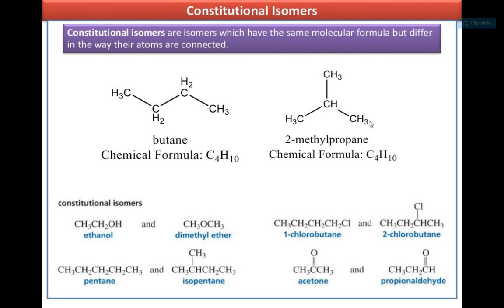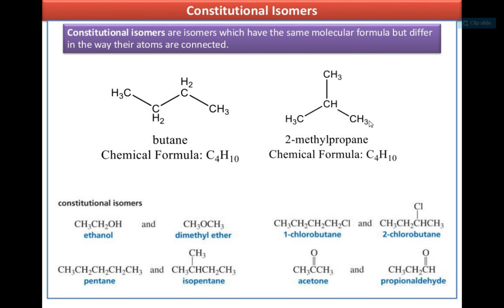Constitutional isomers are isomers which have the same molecular formula but differ in the way their atoms are connected. Example, in butane and 2-methyl propane, there is a difference of the chain. In butane, it is the normal chain where all four atoms are in a straight chain, whereas in 2-methyl propane, there is branching and it is a branched chain. So it is one example of chain isomerism, a constitutional or structural isomerism.